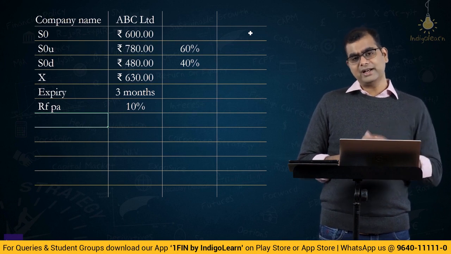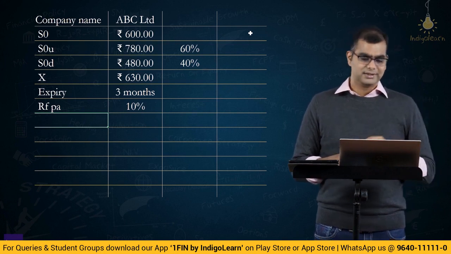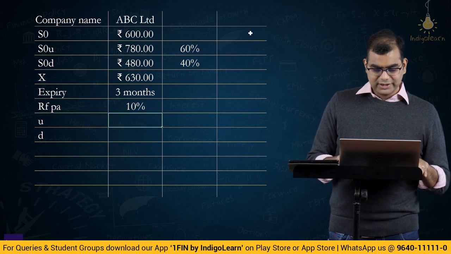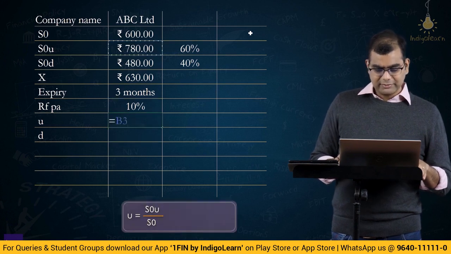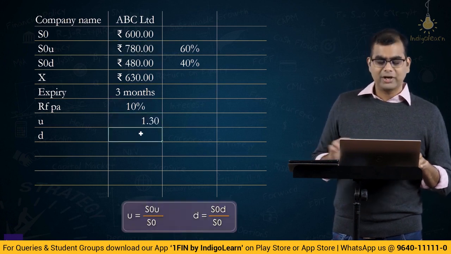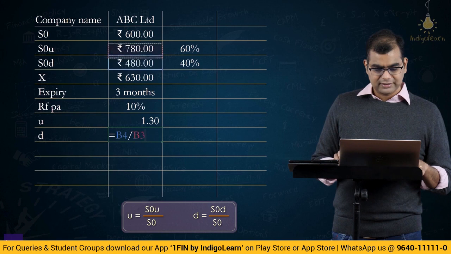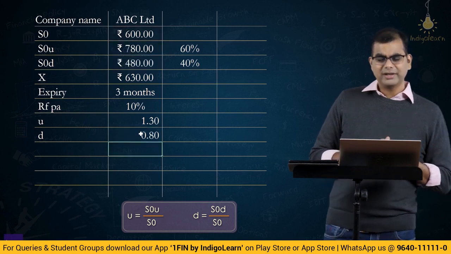Is this 60-40 correct or what you compute there correct? See, what is U? What is D? U is 780 by 600. U is 1.3. What is D? D is 480 by 600. 1.3 and 0.8.